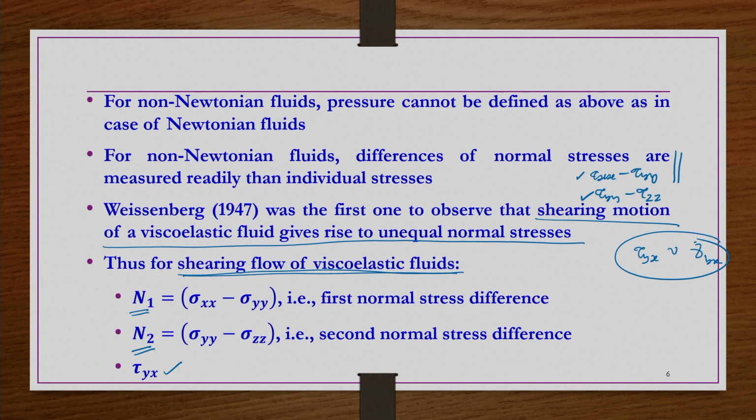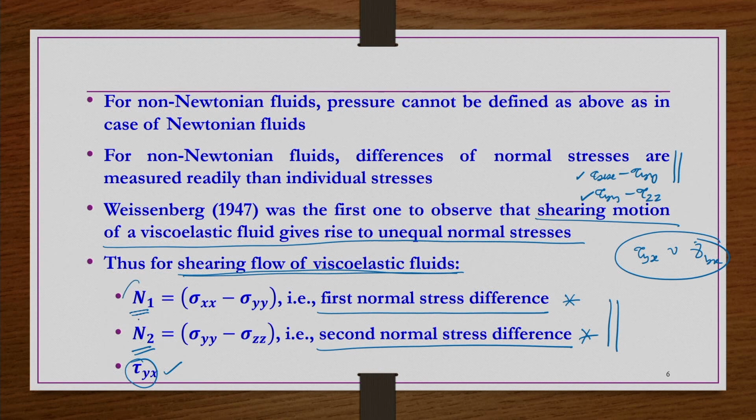N1 is the first normal stress difference and N2 is the second normal stress difference. So, in addition to shear stress versus shear rate, you also need the first normal stress difference versus shear rate and the second normal stress difference versus shear rate, in order to completely define the rheological behavior of a viscoelastic material.